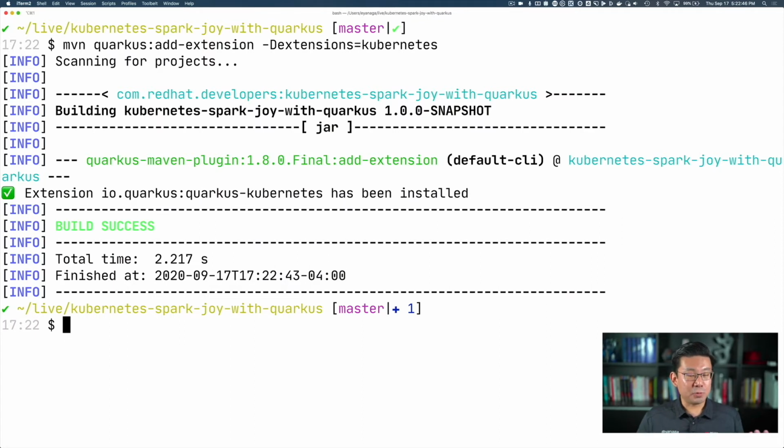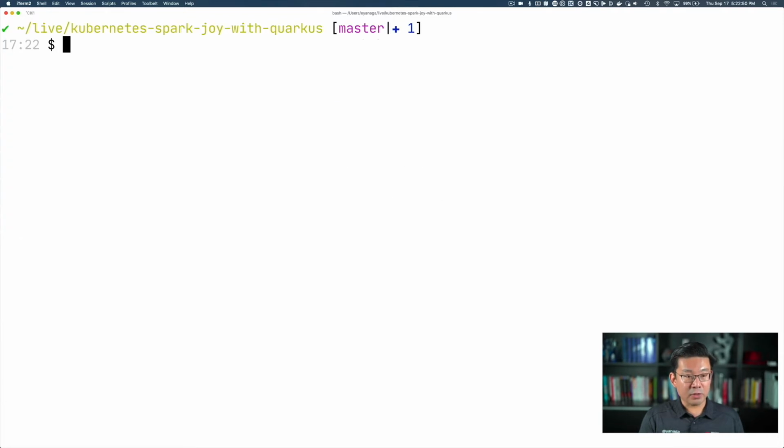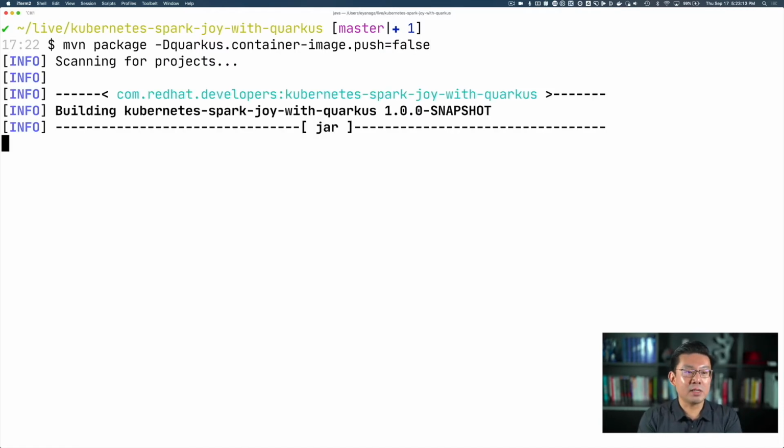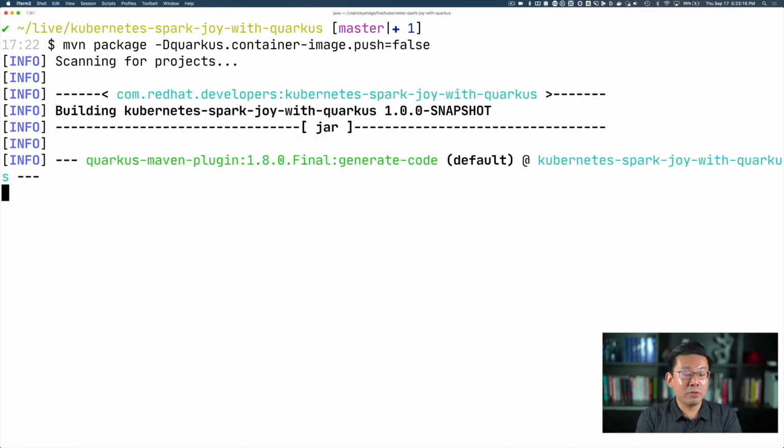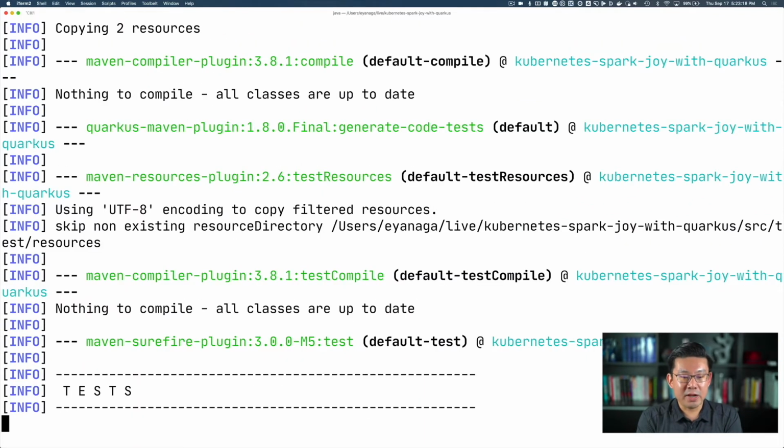And yes, this process just added a dependency in my pom.xml file. And if I want to see the YAML file that is automatically generated by Quarkus, I just type again my magic words, mvn package, and I add these properties: quarkus.container-image.push equals false, because I don't have Ray's credentials for his private registry. That's why it's private. But once this command finishes, we're able to see the Kubernetes YAML files that were generated.